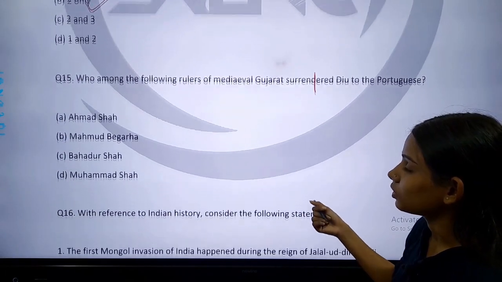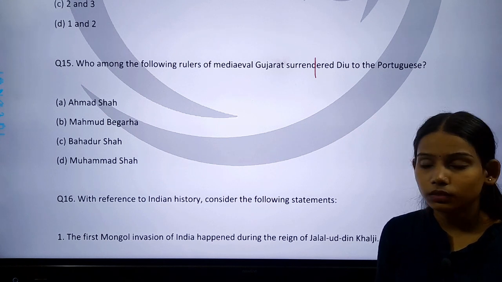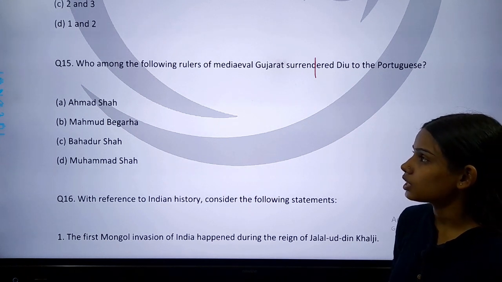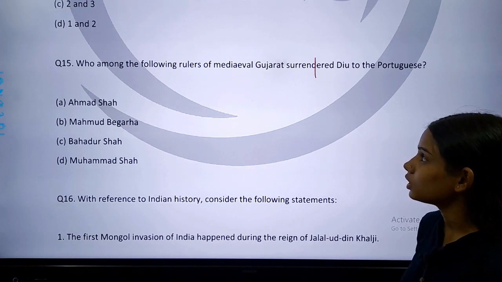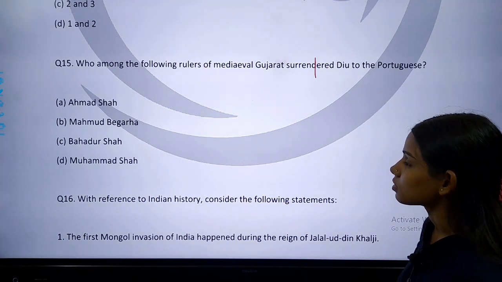Come to next question, question number 15. So this is our question number 15. Question number 15 is, who among the following rulers of medieval Gujarat surrendered to the Portuguese?